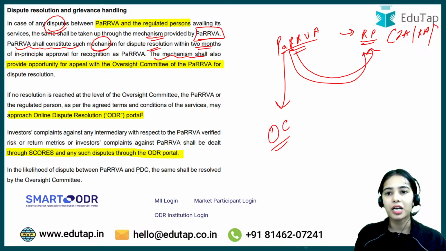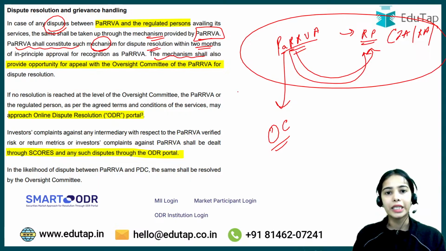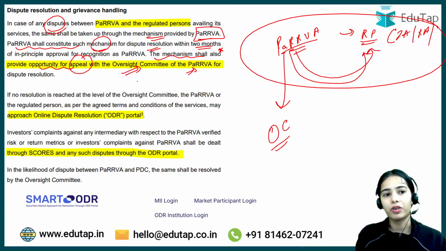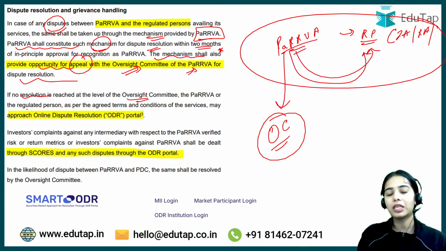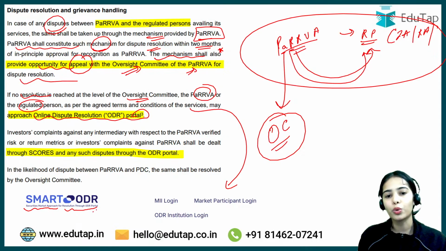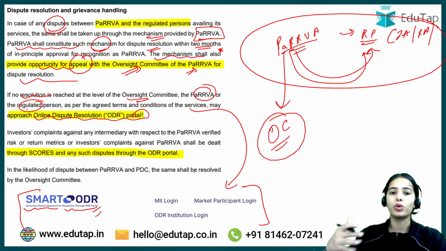So this internal mechanism of dispute resolution between PaRRVA and the regulated person should also provide opportunity for appeal with the oversight committee of the PaRRVA. Then the case will go to the oversight committee. If no resolution is reached at the level of the oversight committee of the PaRRVA also, then the PaRRVA or the regulated person can go to the online dispute resolution portal, that is the securities market approach for resolution through the ODR portal. So then the dispute will go to this external ODR portal.